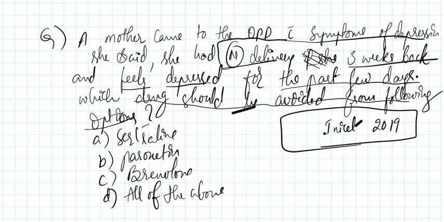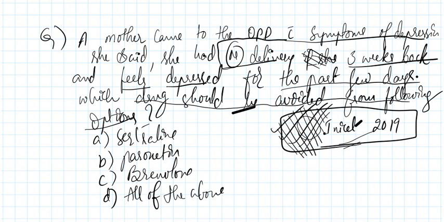The examiner is asking which drug should be avoided. These types of MCQs are the fan favorite of INICET professors. They love asking about drugs to avoid, which are contraindicated, which have the most side effects, which drug should not be used in that condition. So tell me, which drug should be avoided among these 4 drugs?